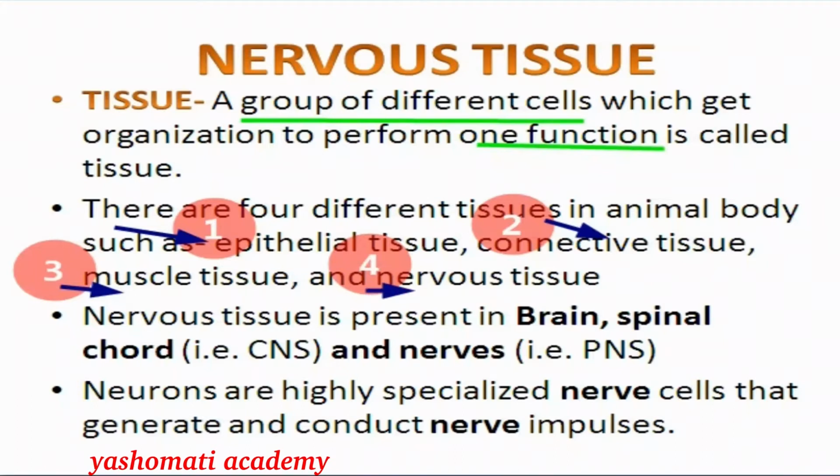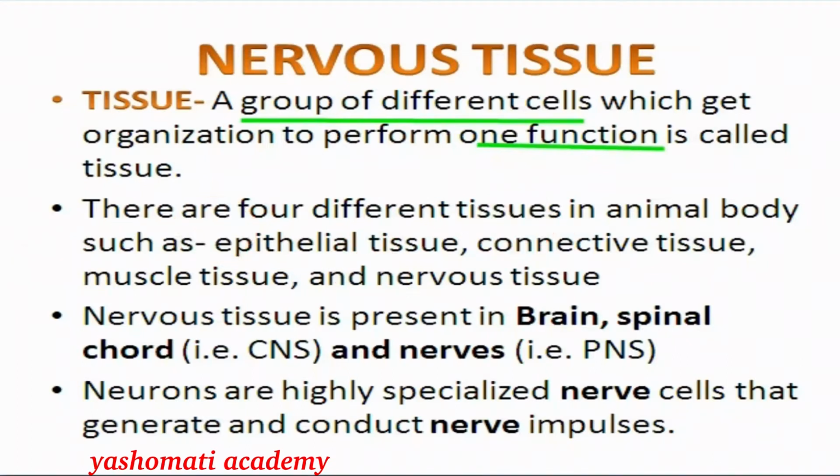Nervous tissue is the tissue which is present in the brain, spinal cord and nerves. These three can be further divided into two categories: central nervous system and peripheral nervous system. Central nervous system means the system which consists of brain and spinal cord. These two are very important organs of our body which help us in adjusting with the changing environment. And the second type of nervous tissue is nerves.